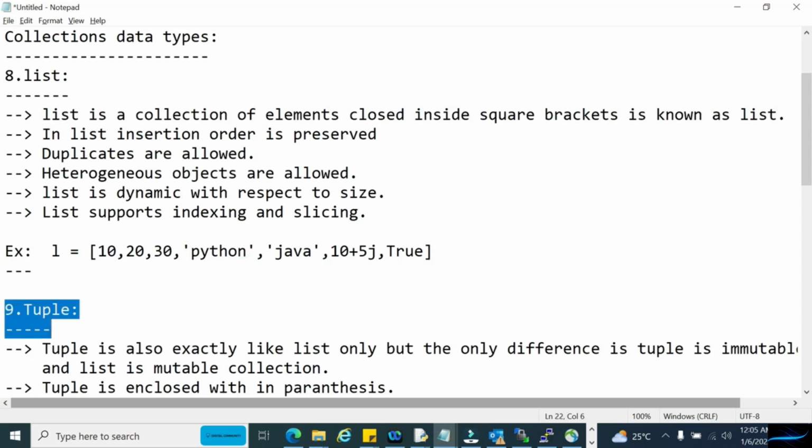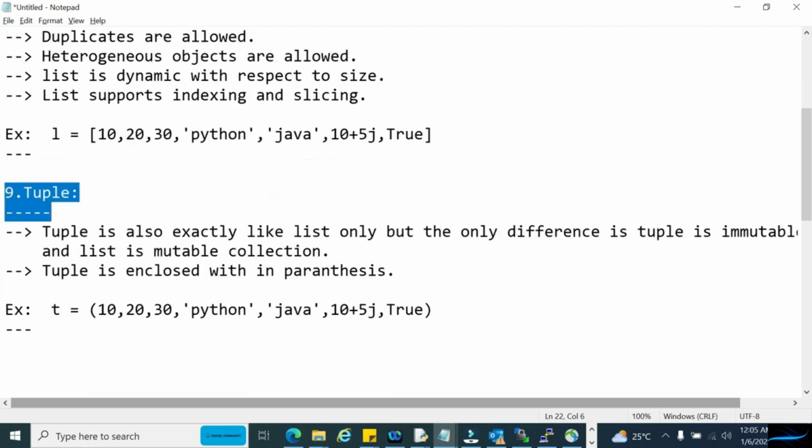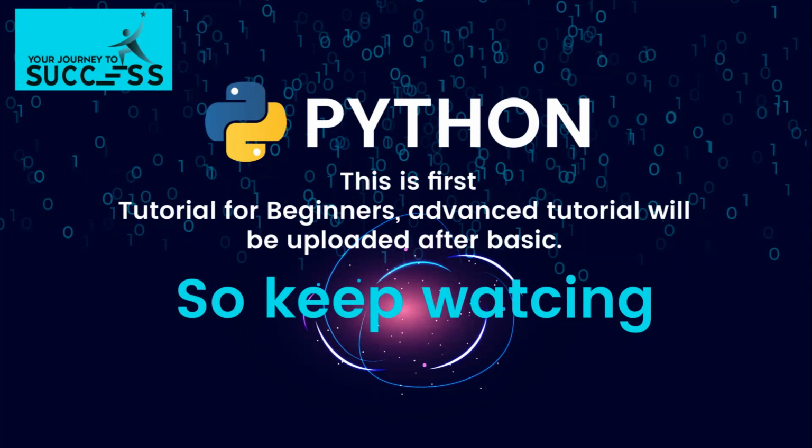Now let us move to the next data type which is very similar to list, but of course it is not exactly like list. It is similar to list, but it is very different from list. That is tuple. Now we are moving ahead to the next data type.